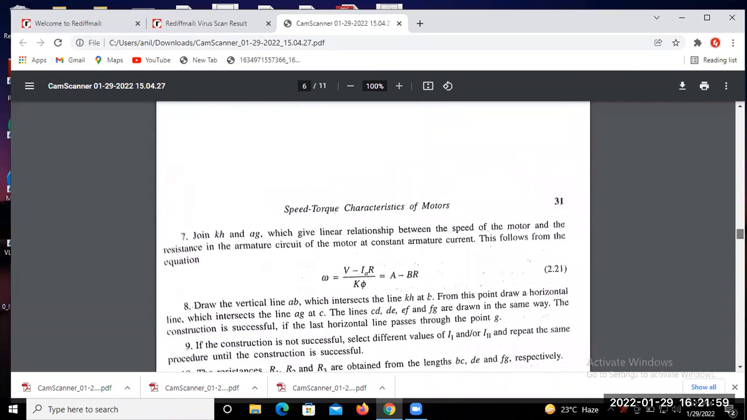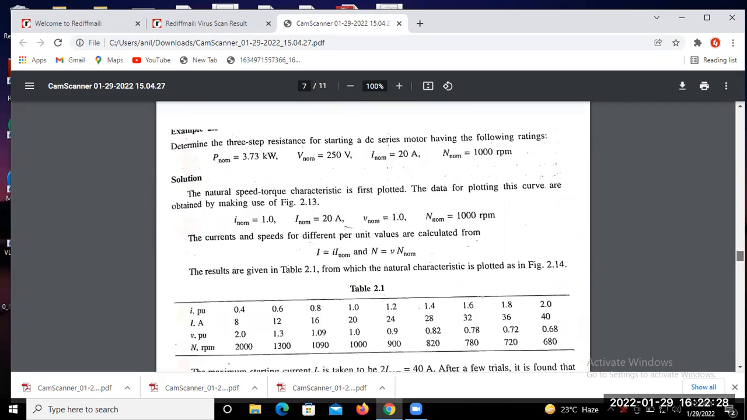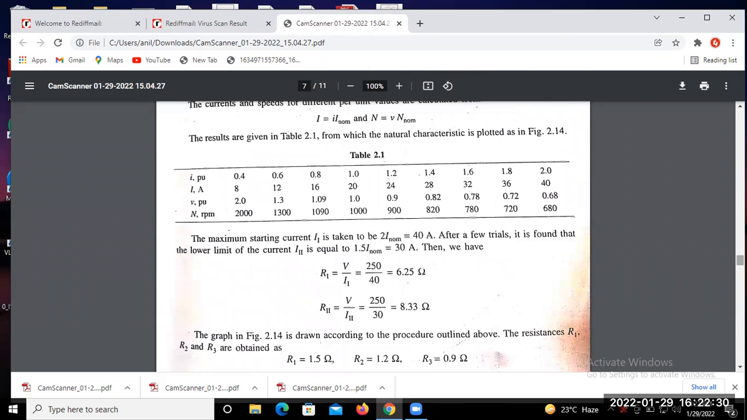Yes, sir. Okay. So according to that procedure, we calculate the external resistance in 3 steps. That means R11, next R12, and R13. In that way, we calculate R1, R2, and R3. So R11 equals 250 by 30, that means 8.33. From the graph, it will be drawn according to the procedure.